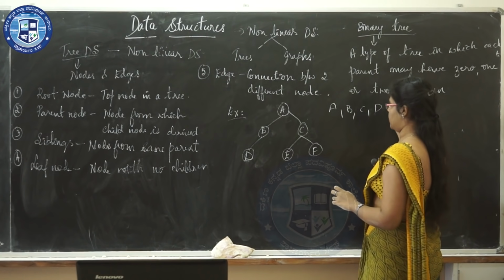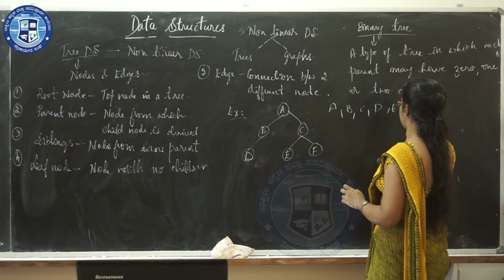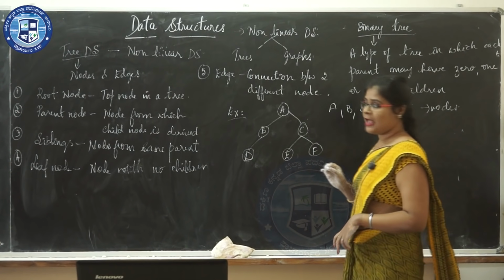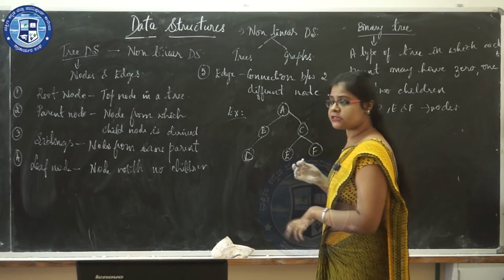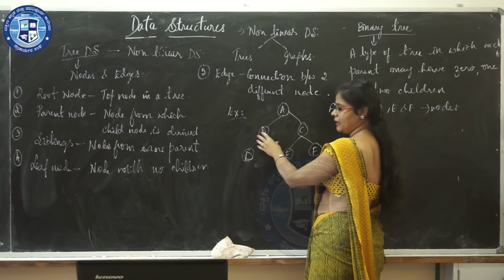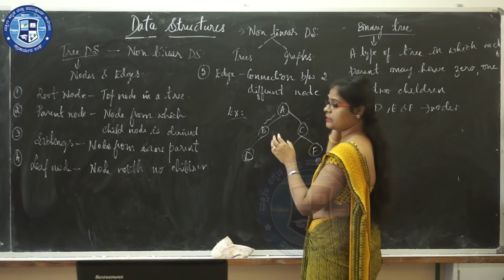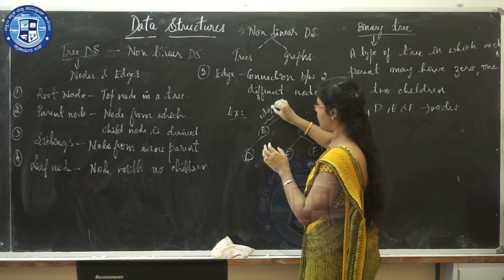And edges is from one node to another node, you connect it. So that path is known as edge.